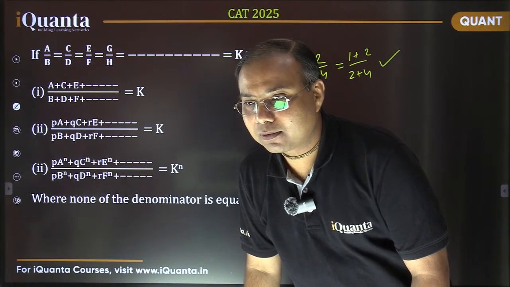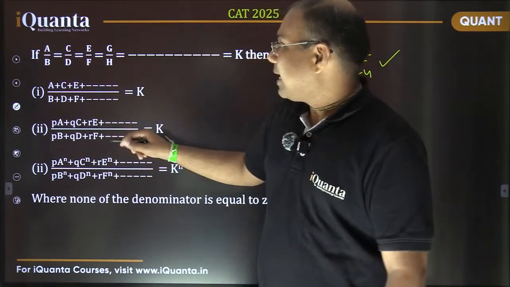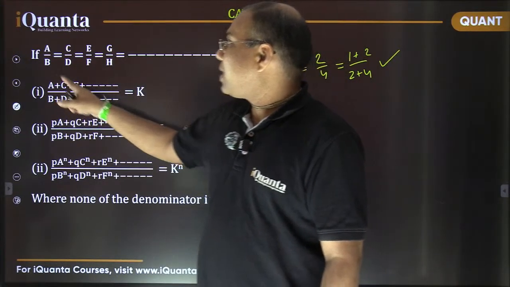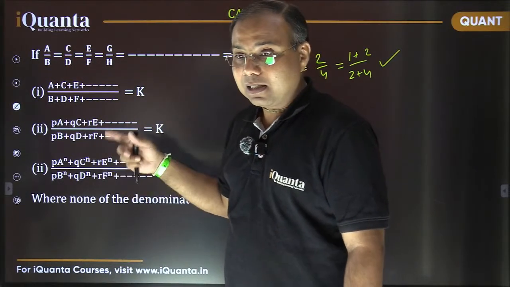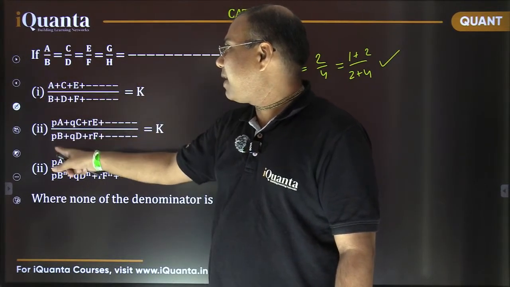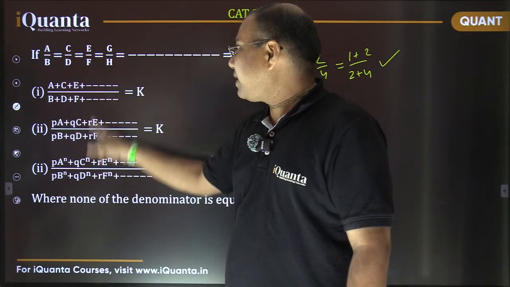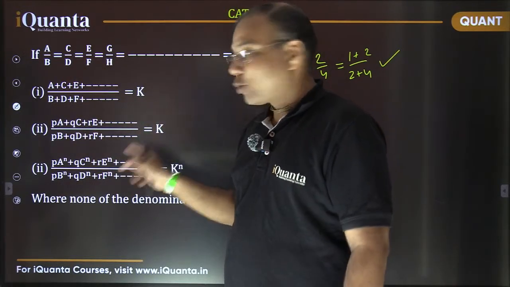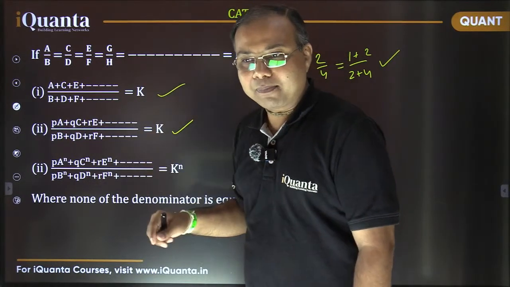Good. ठीक है ना? Now, continuing with this, it is not only true for this part. If both numerator and denominator are multiplied with the same number, for example here both parts are multiplied by P, so PA, PB, and in the same way this is multiplied with Q, so QC, QD, and RE, RF and so on, then also this ratio remains the same. This new fraction remains the same.